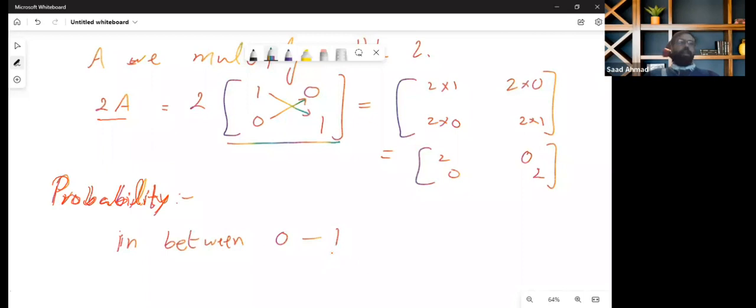And if there is no chance for something to happen, the probability of that thing is 0. Anything else is in between 0 and 1.